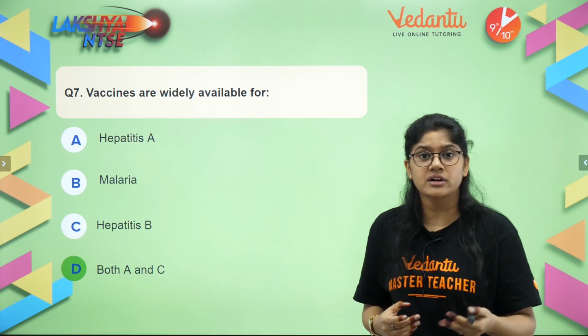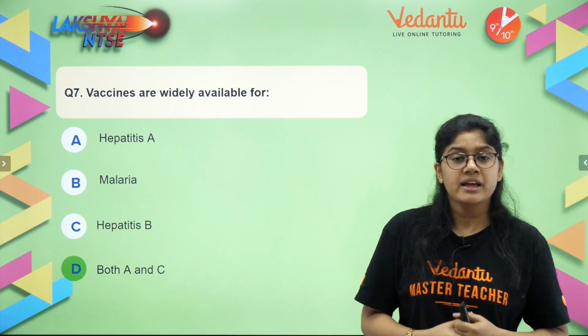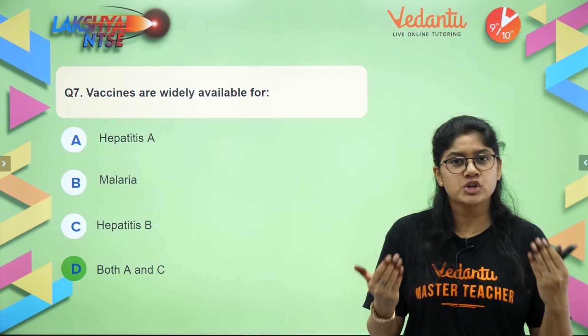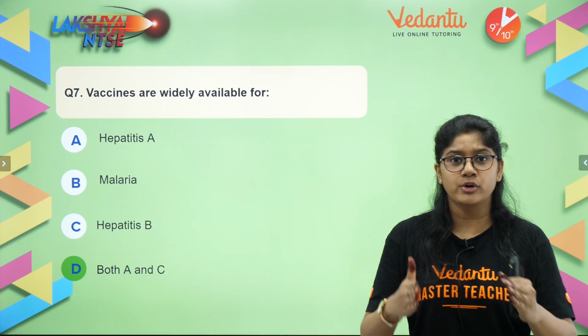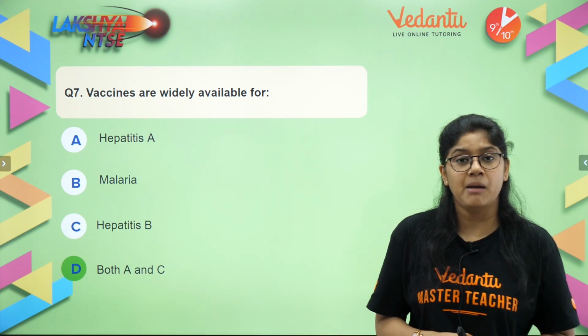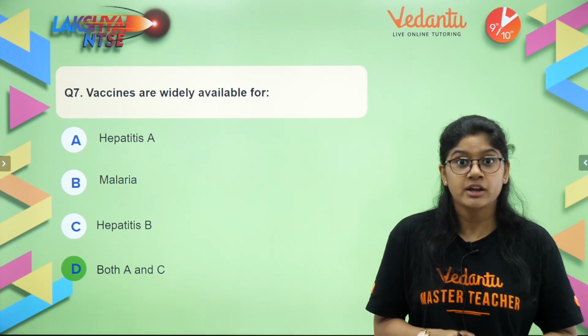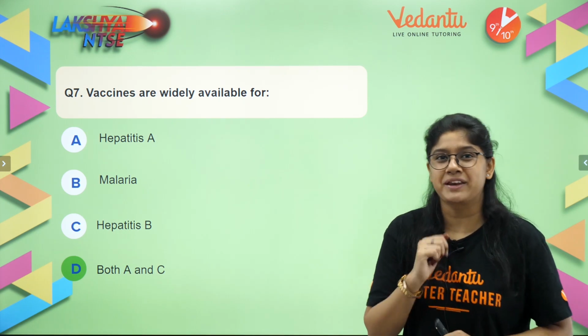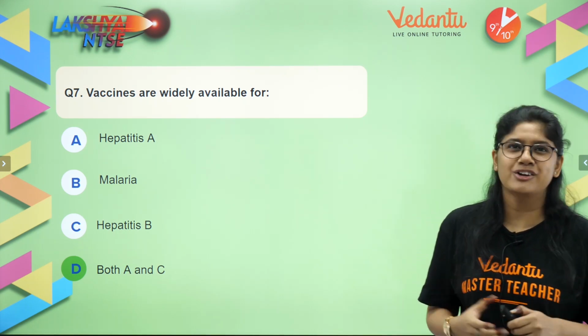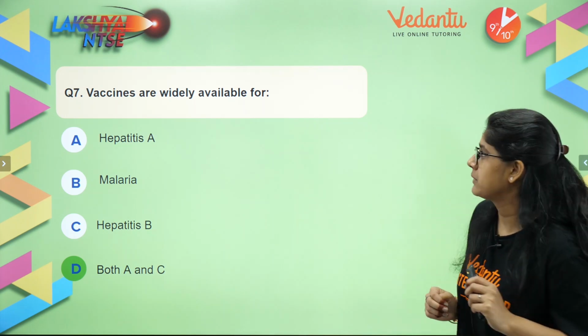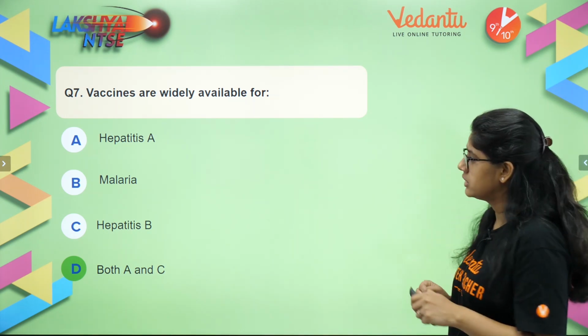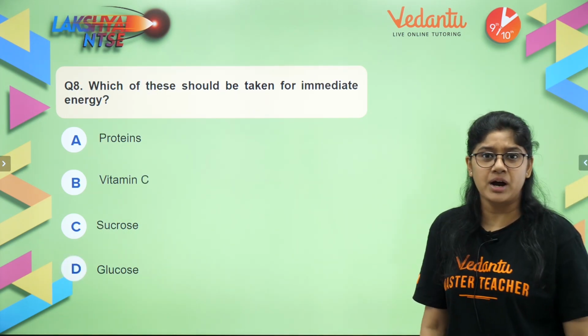They are virus-spread diseases, and usually when children are very small, at the age of 1 or 2 maximum, they will get the hepatitis A and B vaccination. You must have gotten it. Ask your parents about it. Okay, a basic general knowledge question for all of us. Question number 7 is over. Let's see question number 8, everyone.